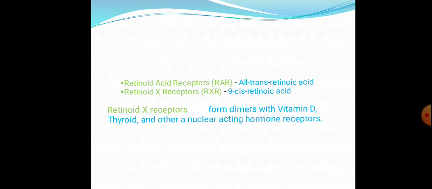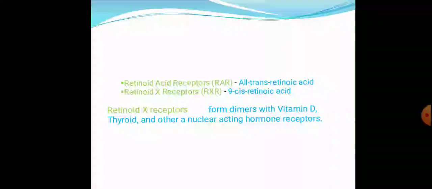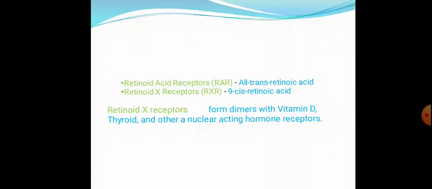There are two types of receptors: retinoic acid receptors and retinoid X receptors. On the retinoic acid receptors, all-trans retinoic acid binds, and on retinoid X receptors the 9-cis retinoic acid binds. This retinoid X receptor, that is RXR receptors, form dimers with vitamin D receptors, thyroid receptors and other nuclear acting hormone receptors. So whenever there is deficiency of vitamin A, this will also impair the function of vitamin D.